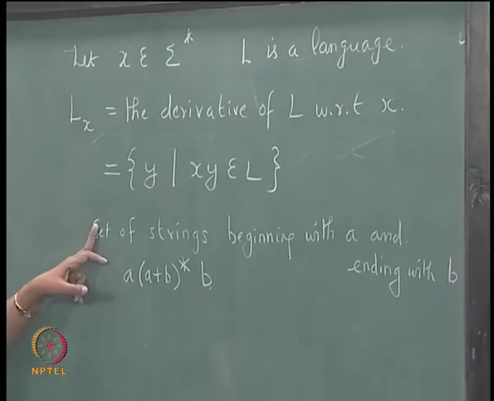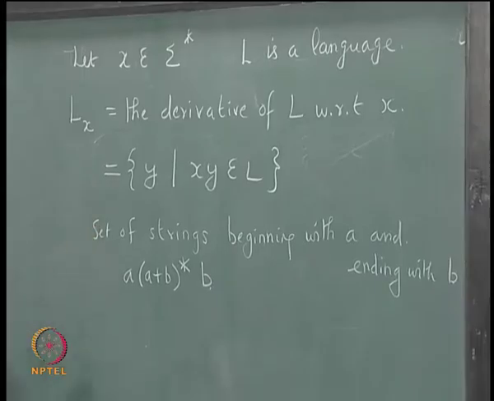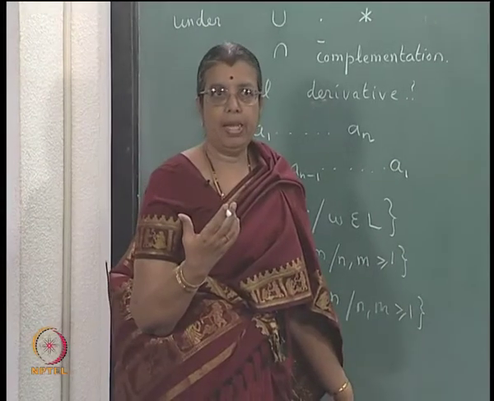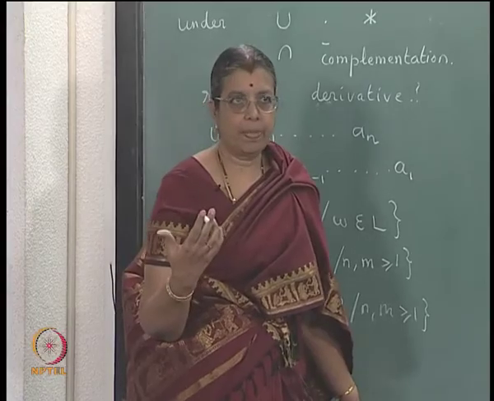This is a regular set. Suppose I denote it by L. L is represented by this, that is the set of strings over a and b which begin with an a and end with a b.